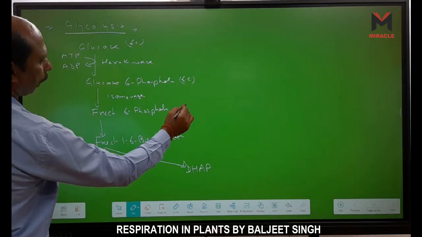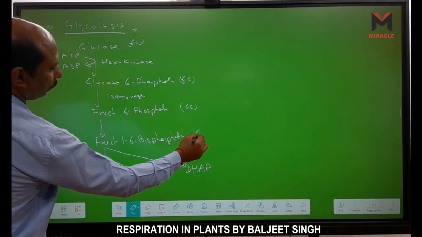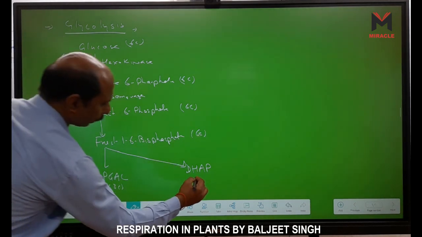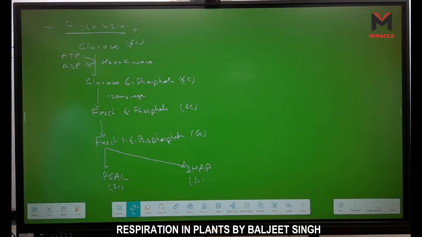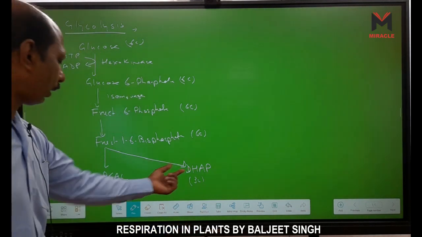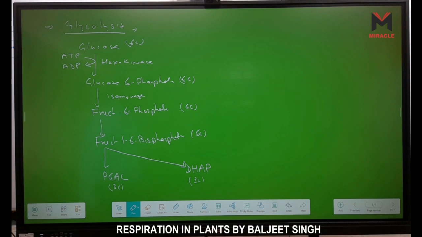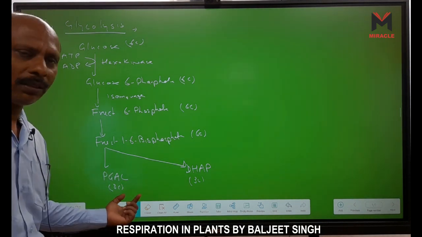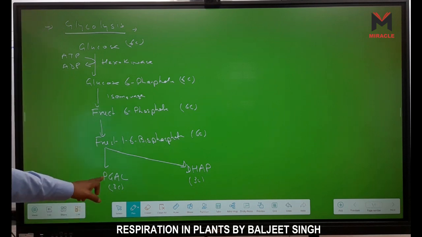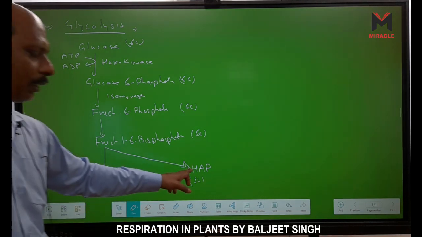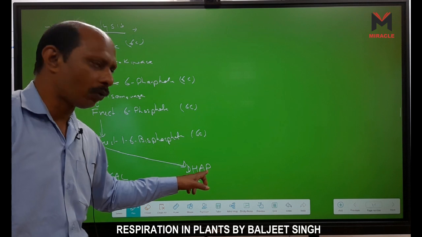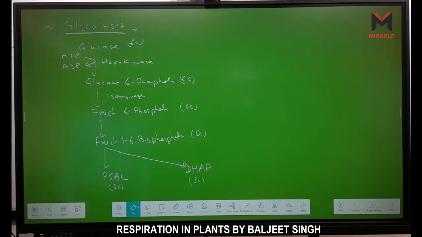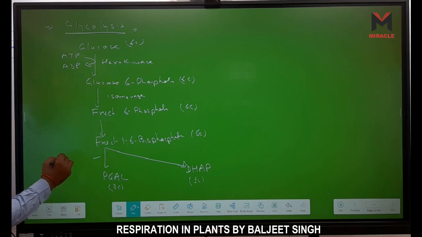But this one is a 3 carbon molecule, and this is also 3 carbon. These are triose sugars, so we also call them triose phosphate, because phosphate is there. Phosphoglyceraldehyde and dihydroxyacetone phosphate. Now what enzyme is used here? Aldolase enzyme.